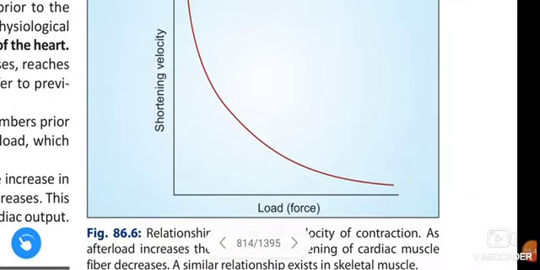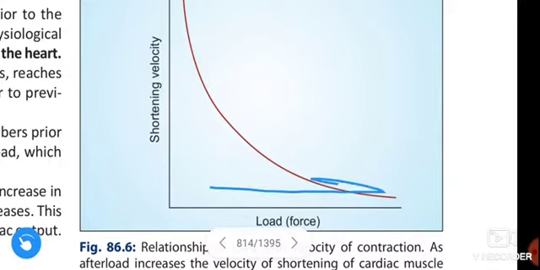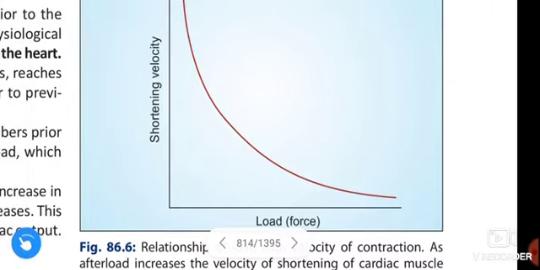And this figure represents the relationship of velocity and afterload of contraction. See here, if the afterload increases, shortening velocity decreases. Increase in afterload decreases the velocity. This is about the relationship of load with velocity of contraction.